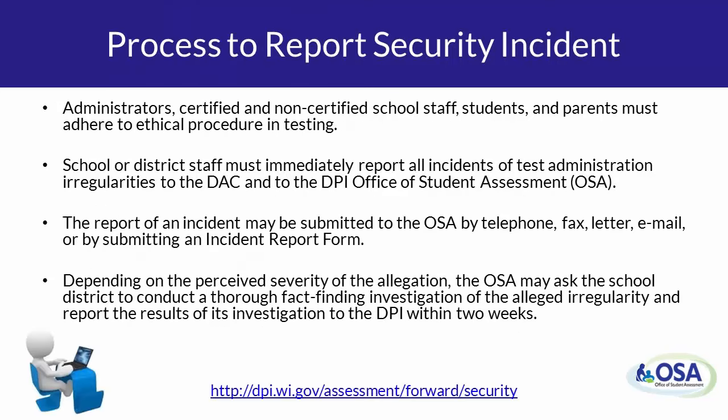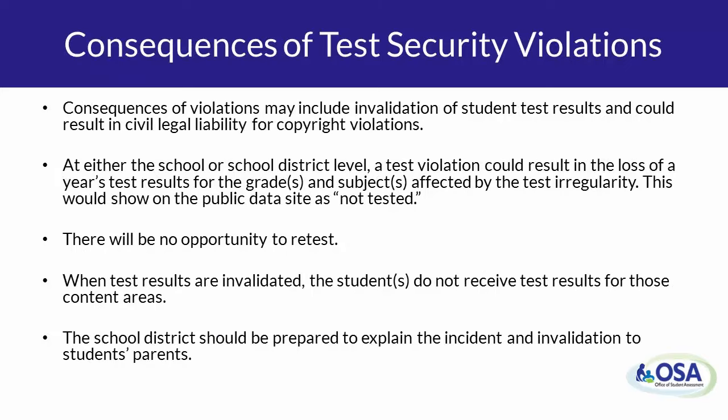Anyone may report a security incident. The easiest method to report an issue is the incident report form available on the Forward Exam Test Security webpage. But the Office of Student Assessment at DPI will also take reports by phone, fax, letter, or email. Depending on the perceived severity of the allegation, the district may be asked to do a more thorough fact-finding investigation.